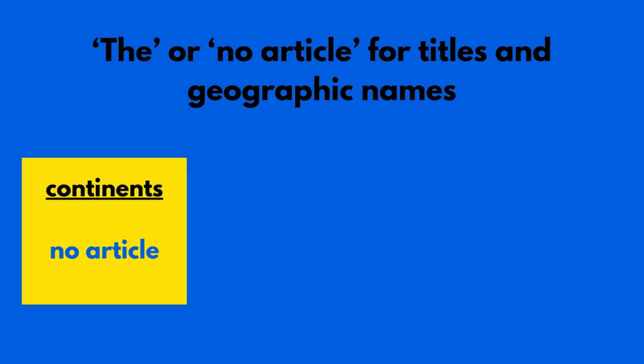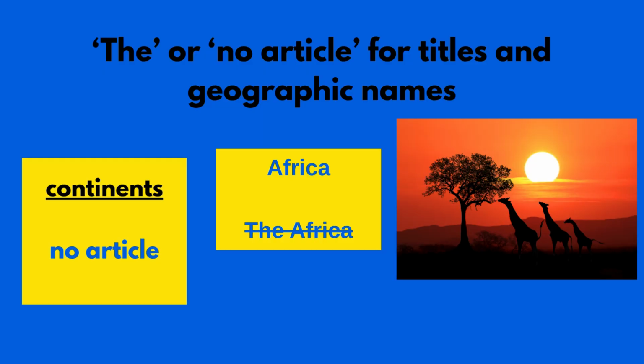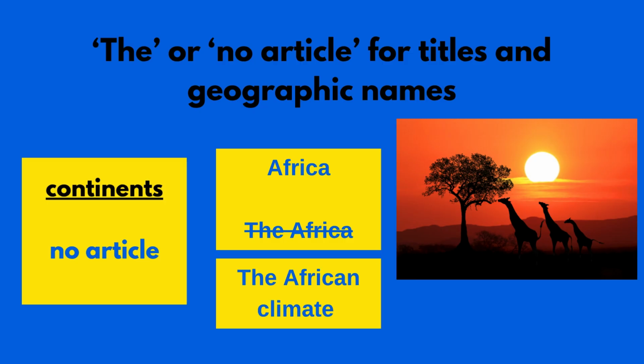Now let's talk about continents. When we have a continent by itself, there's no article. For example, Africa. Africa is a large continent. Sometimes you might see the in front of African when Africa is an adjective, like the African climate or something like that. You might have the article, but when it's Africa by itself, no article.